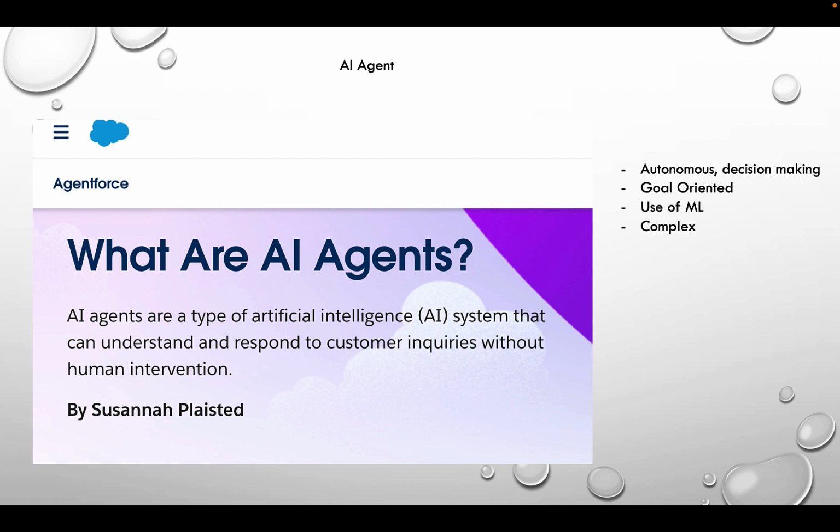There are many other agents also, like virtual assistants. They will help the customer. Most of the websites these days have a chatbot. If you ask a question, it will already give a lot of answers and recommendations, what is good for you and what you should do. So that's how they're gaining popularity.